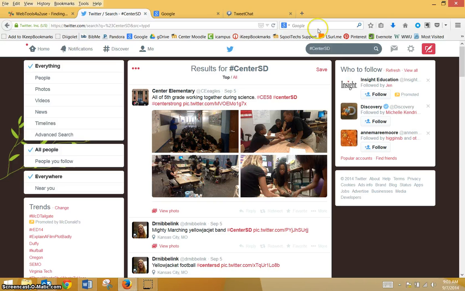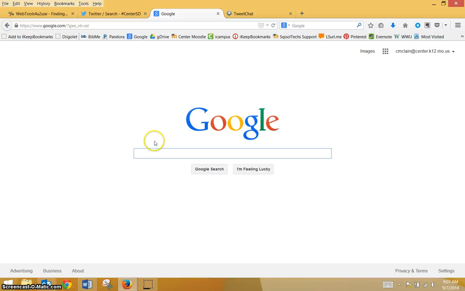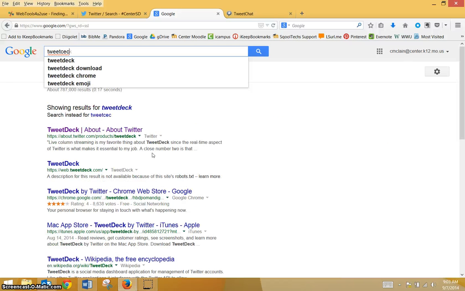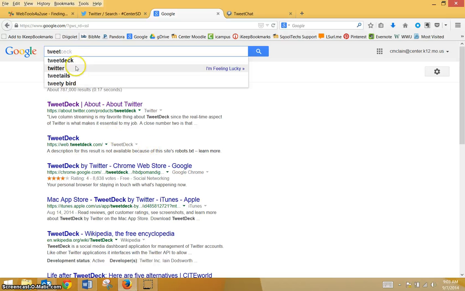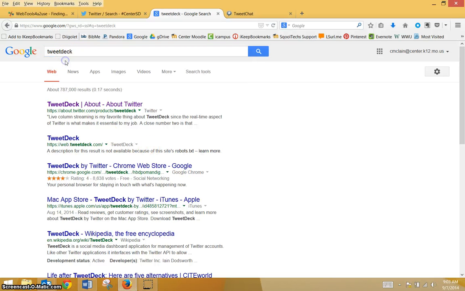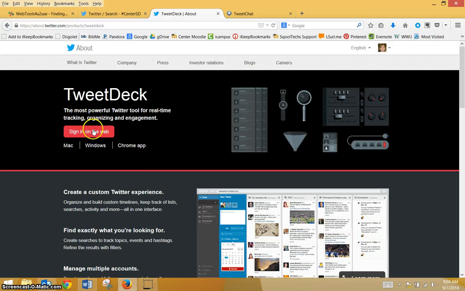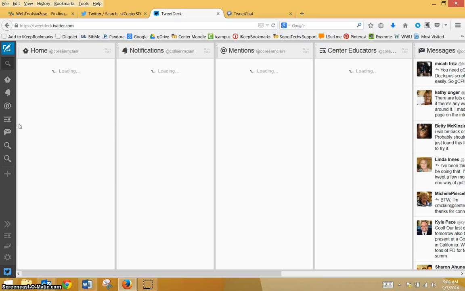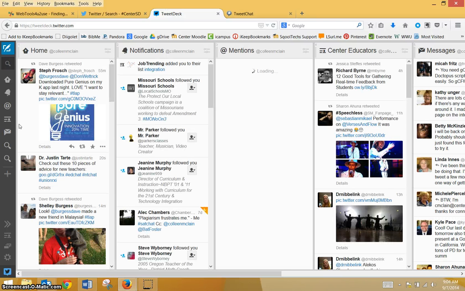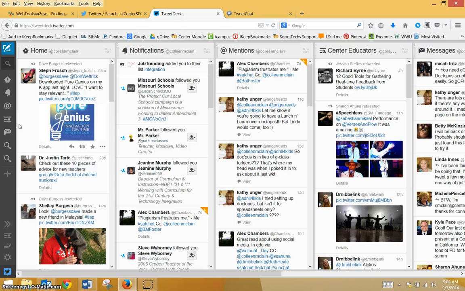I've given you two other ideas, and the other idea was to follow by using TweetDeck. I'm just going to go to Google and start my search for TweetDeck. The first one is TweetDeck, all about Twitter. Here, quite simply, you can just sign in on the web. There's nothing you need to download. Obviously, this recognized me from still being signed in a previous time, so I didn't need to give my username and password. Most likely you will. But here's how you use TweetDeck.